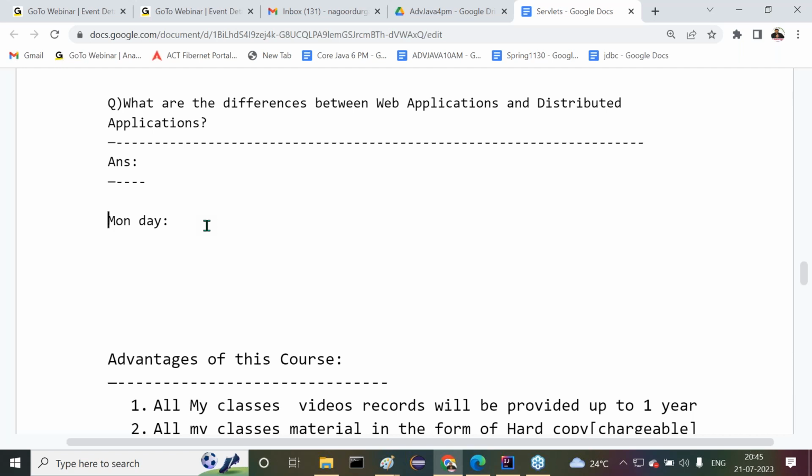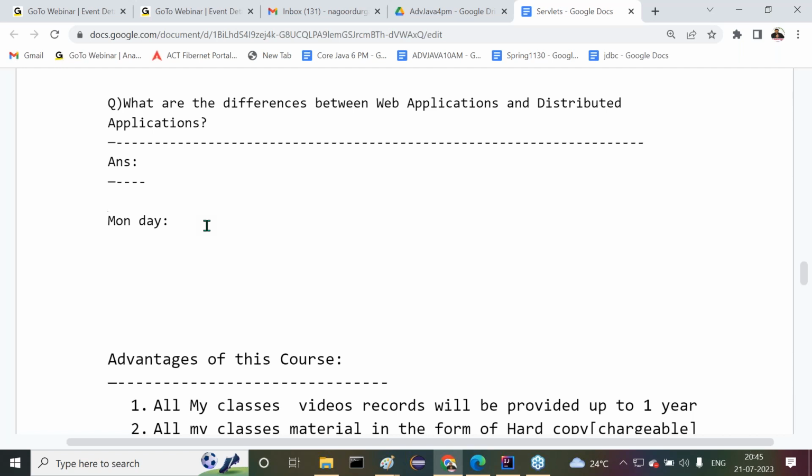Servlet content of frameworks or advanced Java? Advanced Java. Yes, this batch title I provided here is Java frameworks with servlets and JSPs. First of all, servlets and JSPs are basics. First we have to cover that. After 1 month only, we are going to start frameworks.